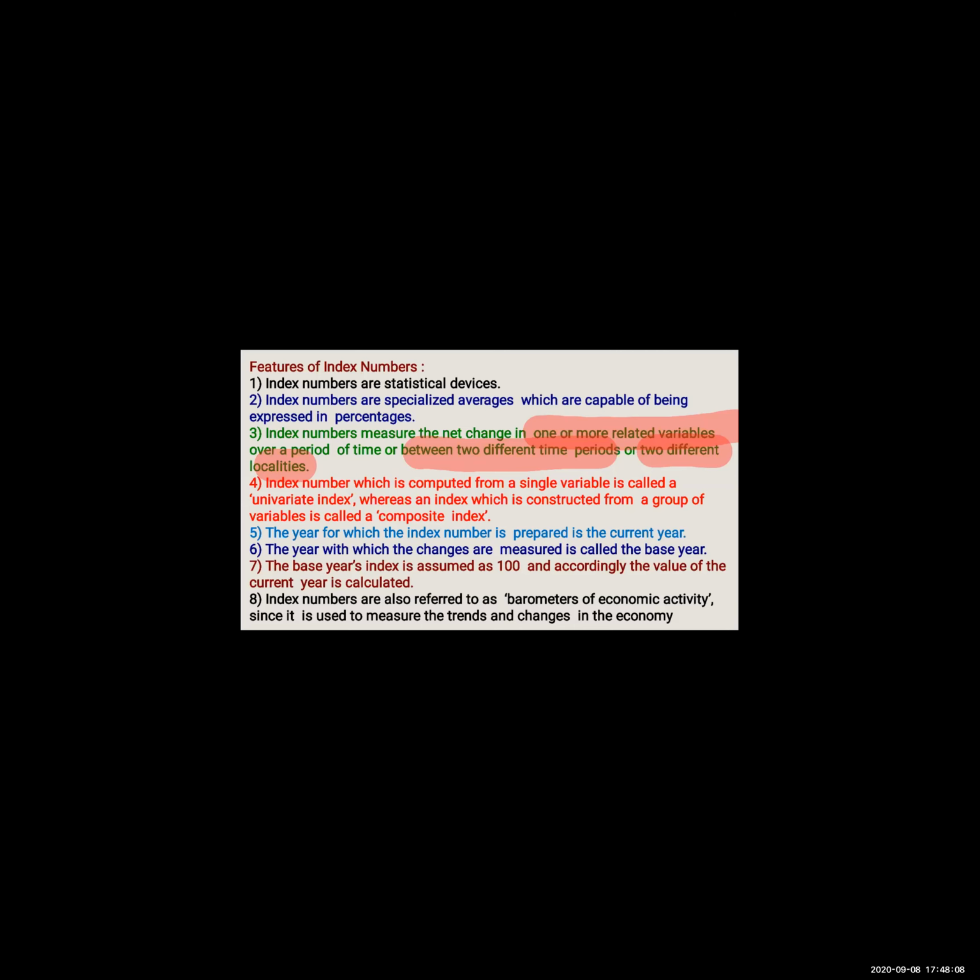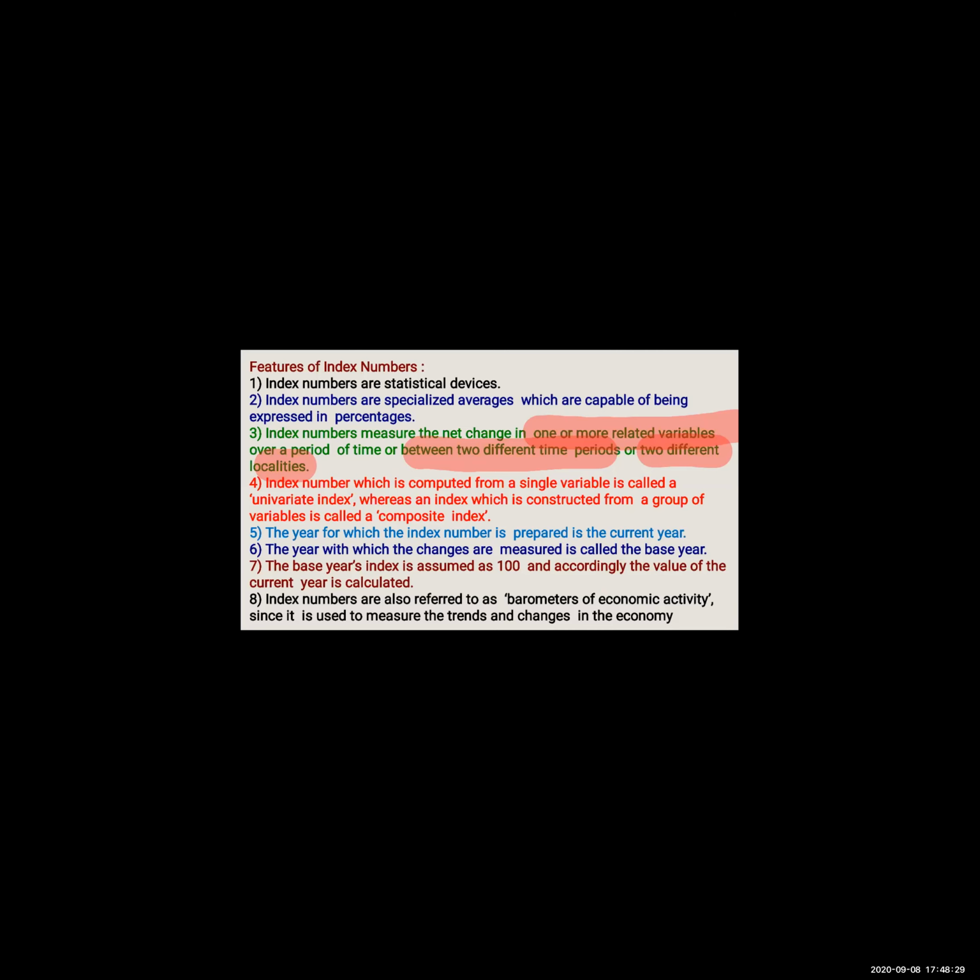Okay, so third point include three main points. One or more, comparison, measure the changes in one variable or other variable, measure the changes between two different time period, measure the changes between two different locality. अभी आप लोग बोले कि महाराष्ट्र के कर्नाटक से नहीं होगा क्या? होगा, वो माइक्रो लेवल पे होगा वो भी, हाँ.